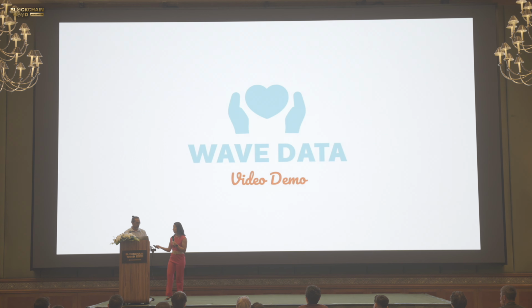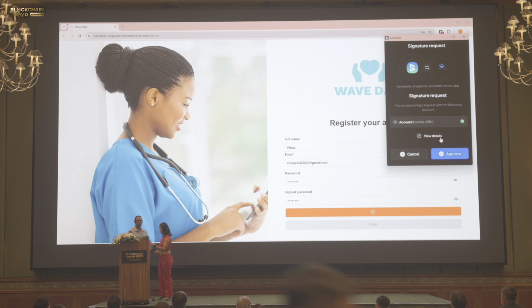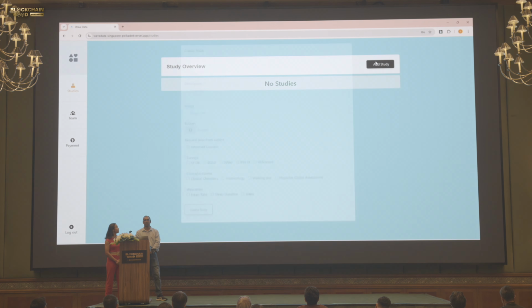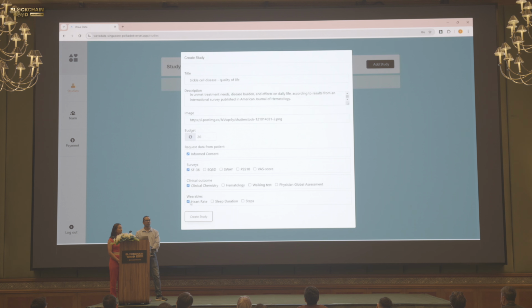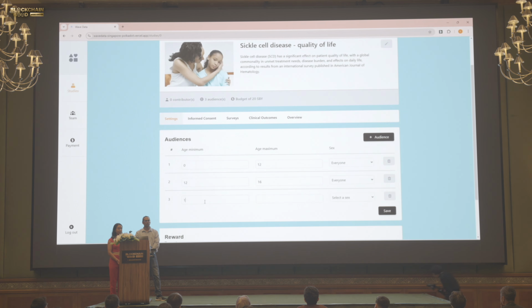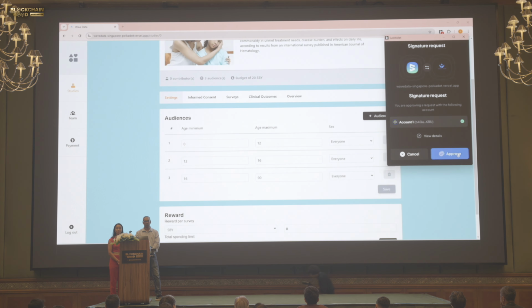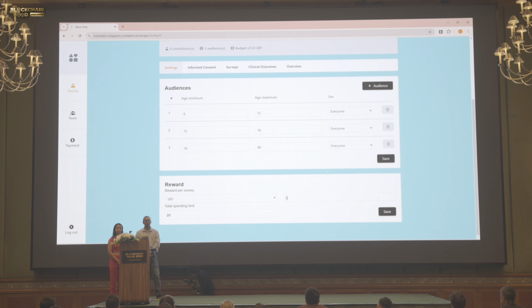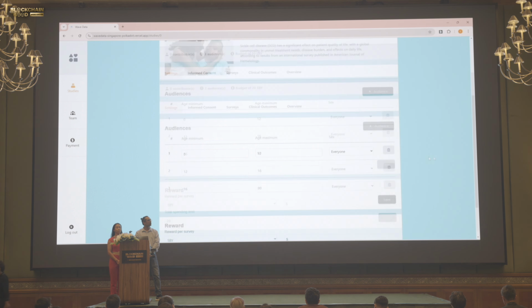First, we are going to open the web portal for research organizations where they can add studies and trials. So here we are going to add our first study, and we're also going to set a budget, and that will trigger extra requirements to fill in. We need to define our audience based on age groups, and we also need to set the reward that people get for participating.